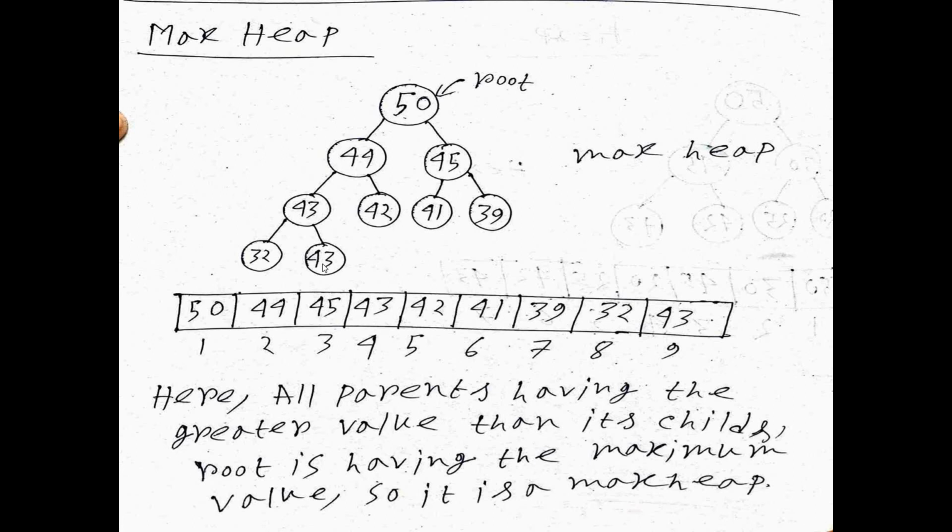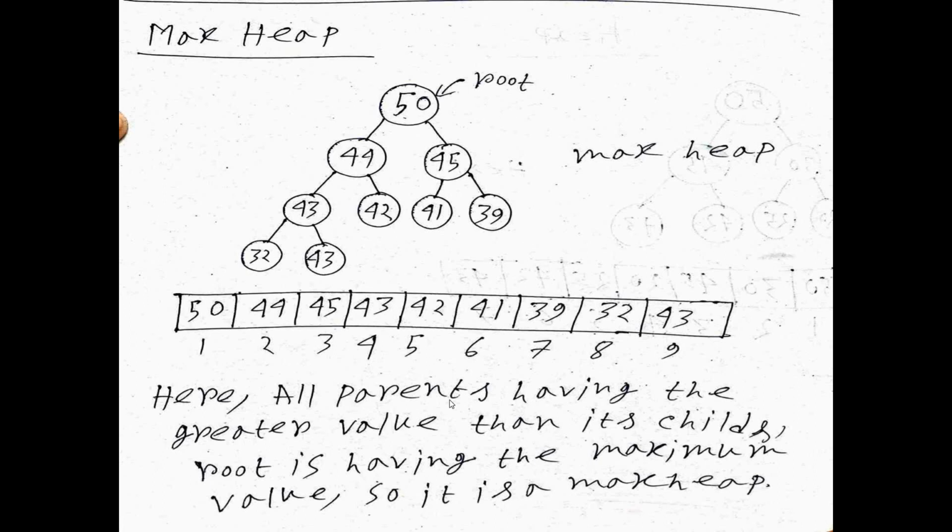What is the condition? The parent node value must be greater than or equal to its child nodes. Yes, equal to is also allowed. That means duplication is also allowed. So here it is equal, and here 43 is greater than 32. So in every case, every parent node is greater than or equal to its child node. That means in all cases the max heap property is successfully satisfied.